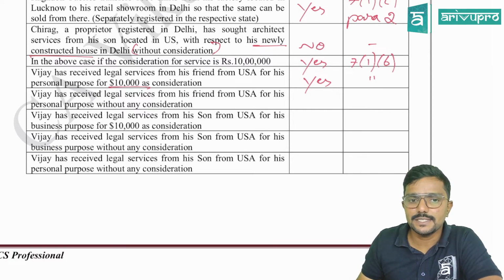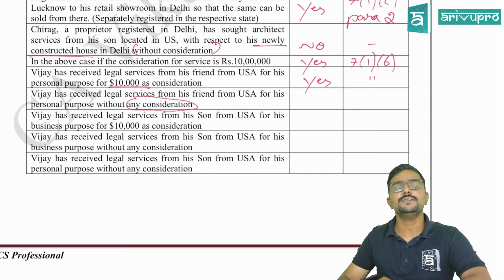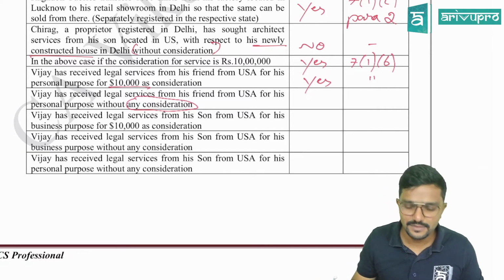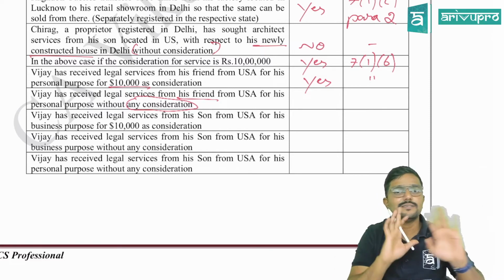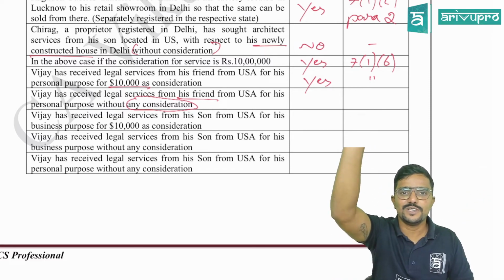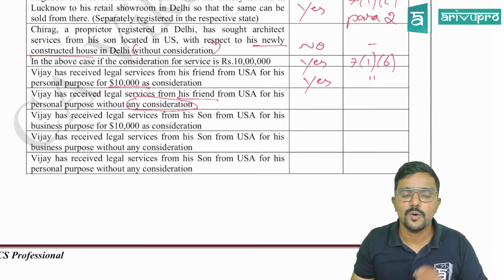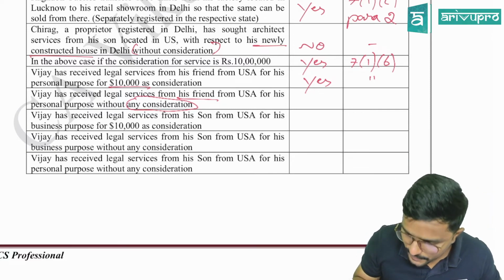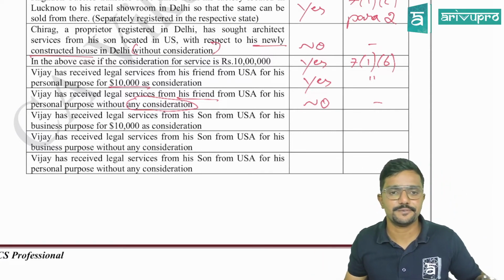Vijay has received legal services from his friend from USA for his personal purpose without any consideration. Without any consideration means you should go and check para 4. So check one by one condition. Import of service is there from a friend. A friend is not a relative. Sir, brother from another mother? No. For GST I have told who is related, who is family and all. So a friend is not a related person. So para 4 is not applicable. Clear? So here it is no. And 7.1b is also not applicable because there is no consideration.